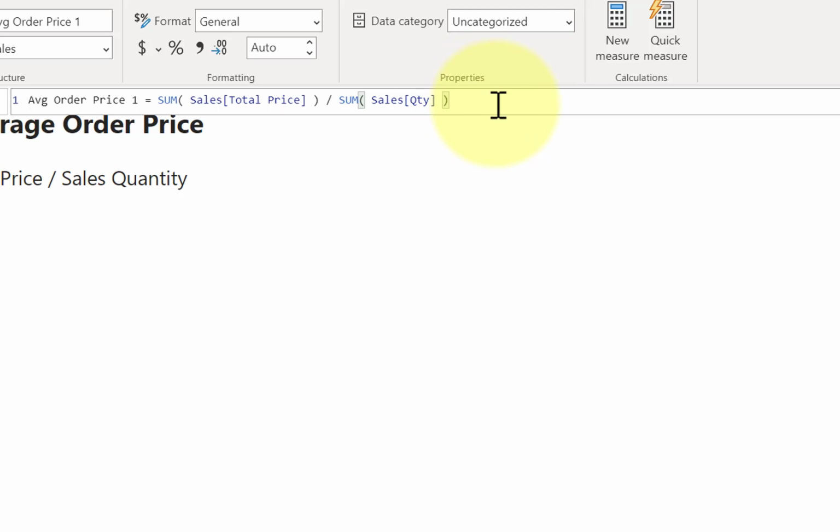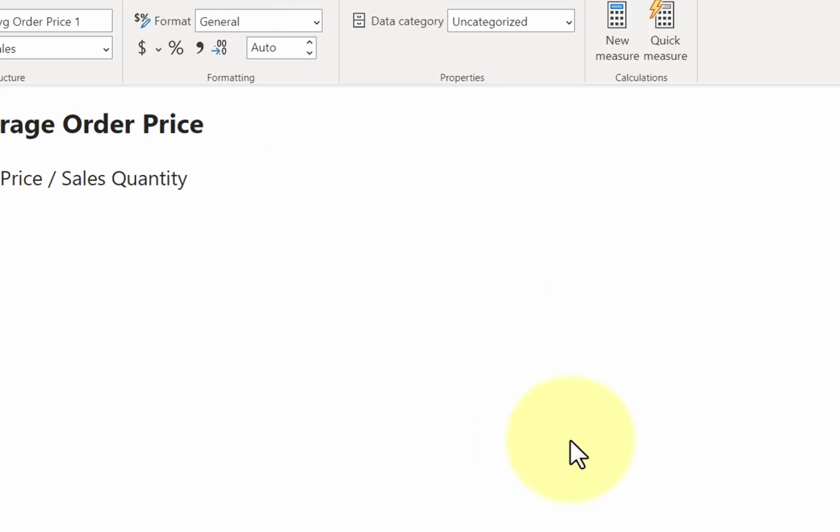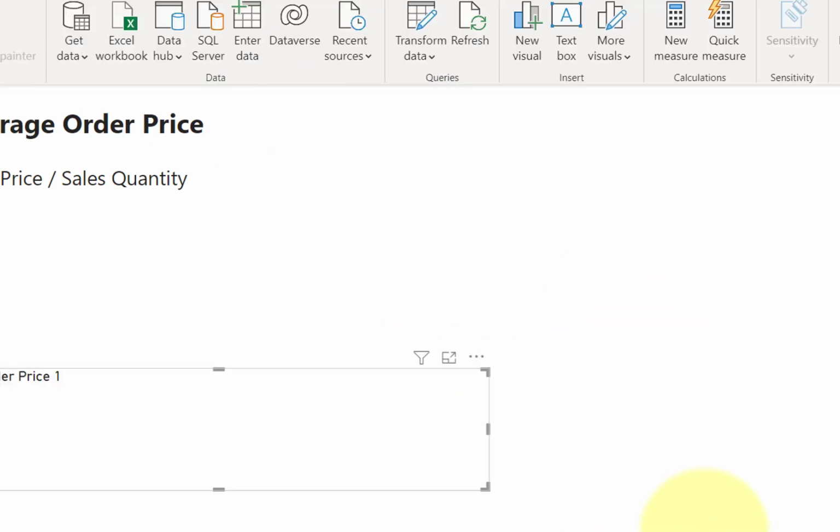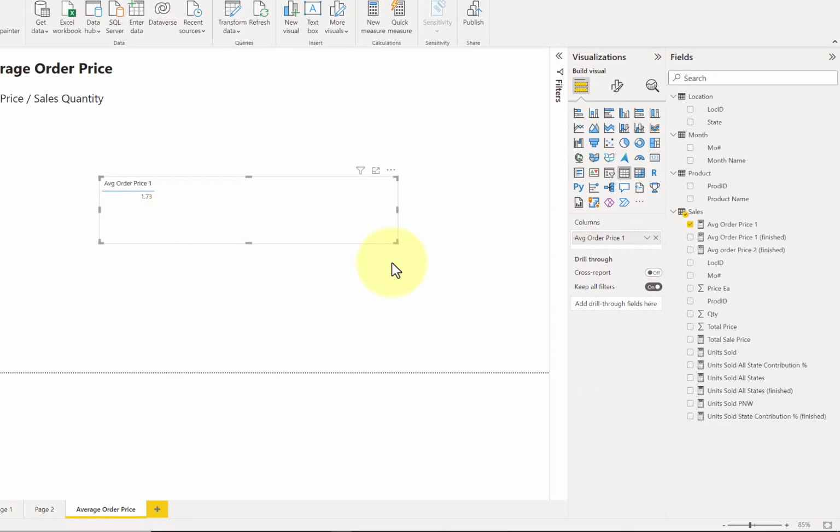Now remember that I'm just thinking out loud, or typing out loud, and if I drag and drop that onto my report, show it in a table, then I do get a value. It's 173, but let's do this by month.